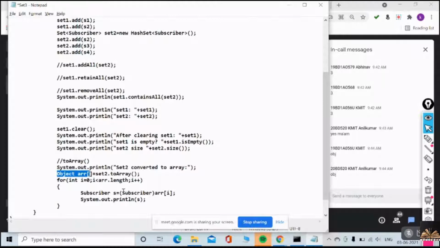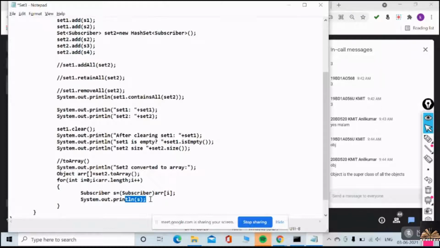So what I am doing is, while I am traversing through the entire array from the 0th element to the last element, I need to typecast each element. How to typecast? To the subscriber, because my objects are of type subscriber object. So I need to typecast to subscriber. Then only I can assign and print that.